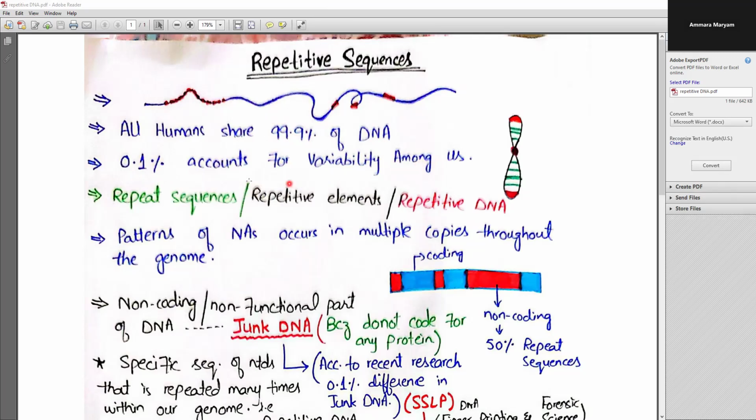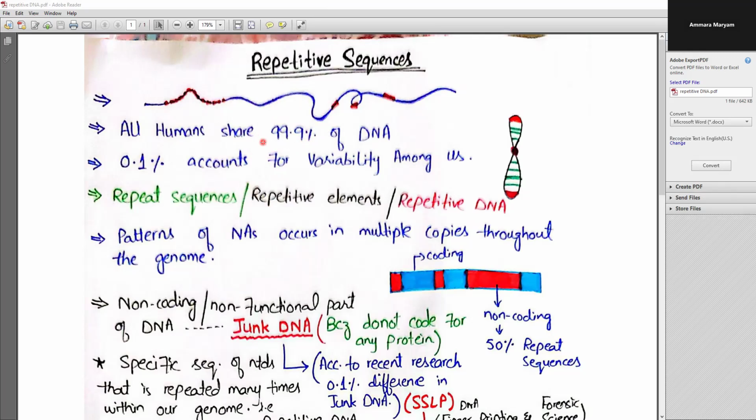So the difference in humans is only present in this 0.1% of the genome. This is an interesting fact: although we are all different, we share 99.9% of our genome.